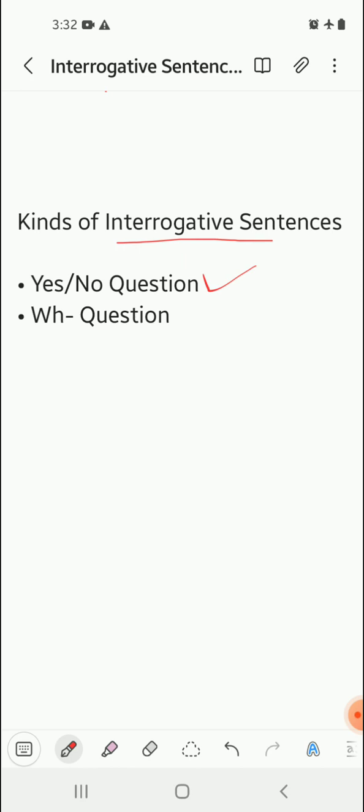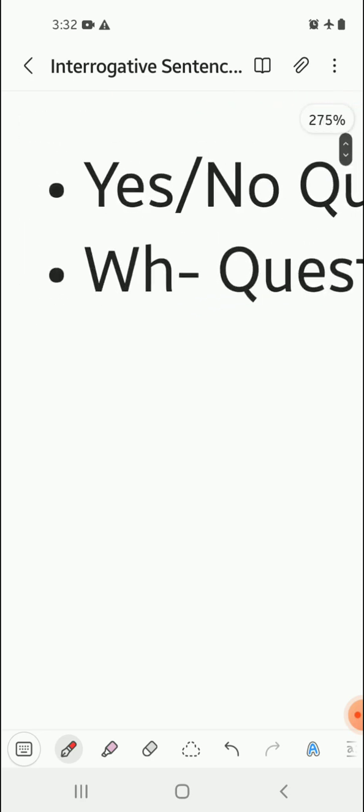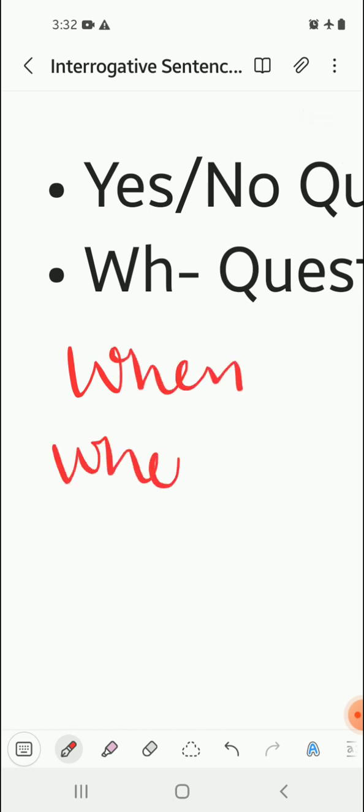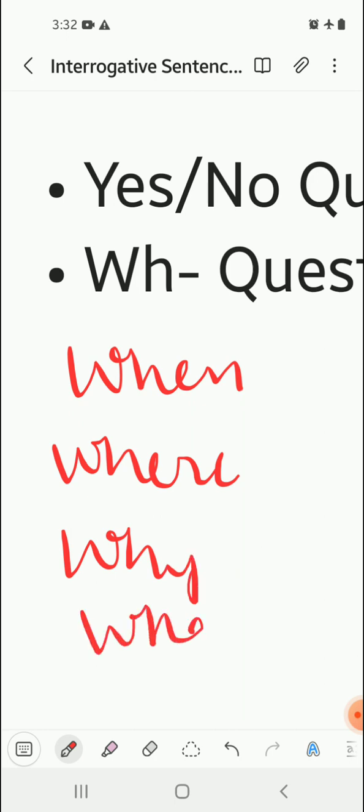And the second type of question is known as the WH question. These are such questions whose answers will be in a detailed form. Like the question can be when, where, why, what. So these are all WH questions.